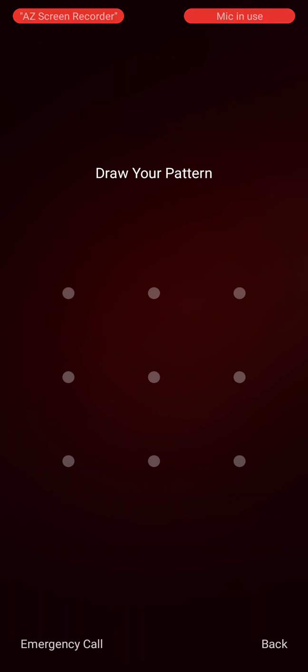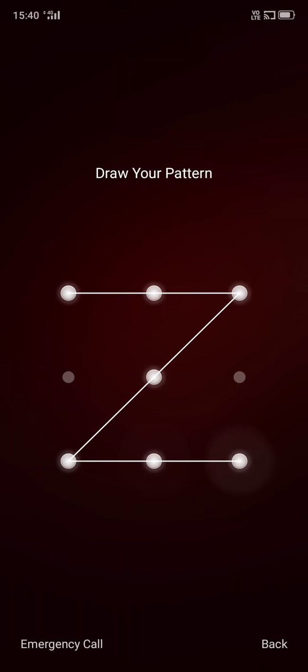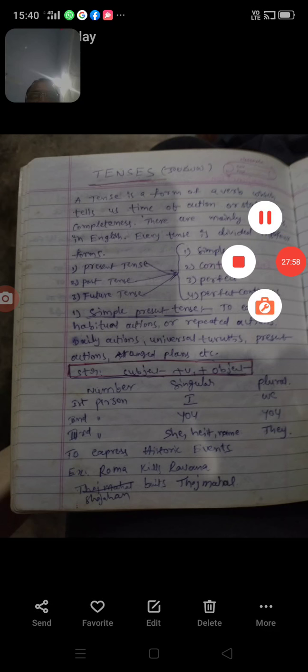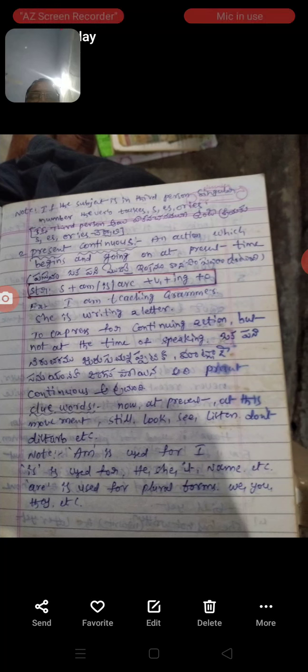This is the simple present tense. Next, we will go to the present continuous. What is the present continuous? An action which begins and is going on at the present time. The action started in the past and now it is going on at the present time also. That is the present continuous tense.